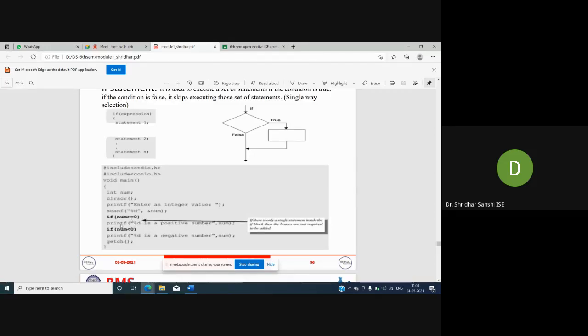Now check the other condition. If number is less than 0, what is my number? My number is 5. Whether 5 is less than 0, no, right? So the expression will result as false. So I will not execute this particular statement, that is the negative number statement. Whatever instruction is there after that, I will execute.